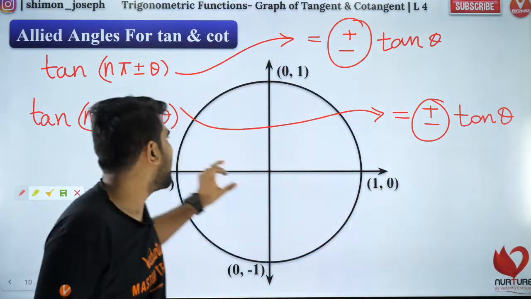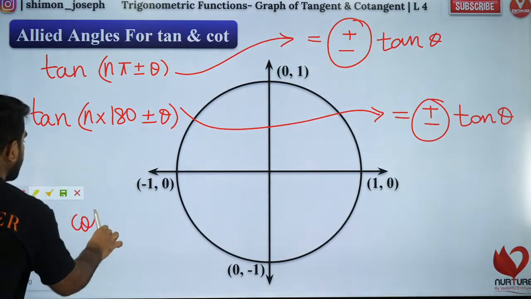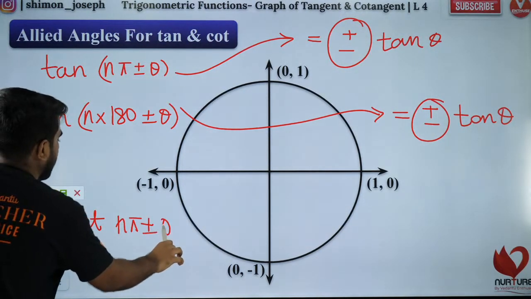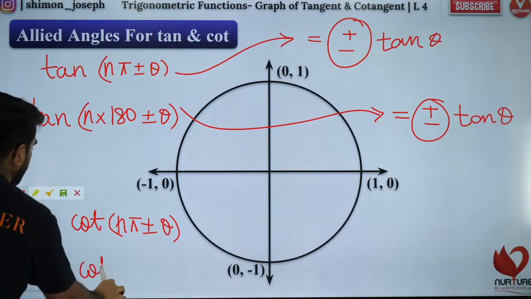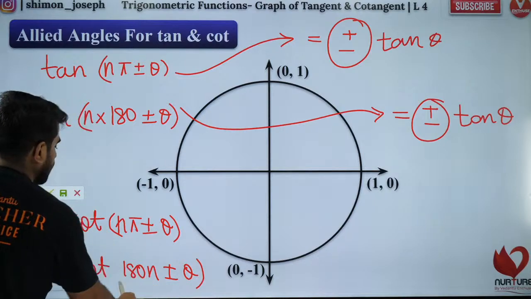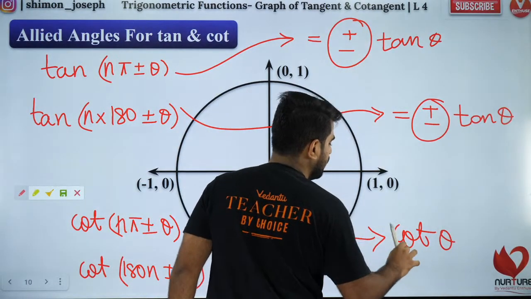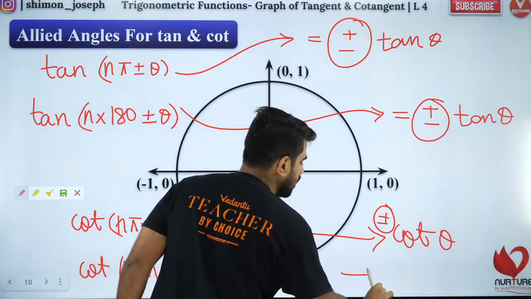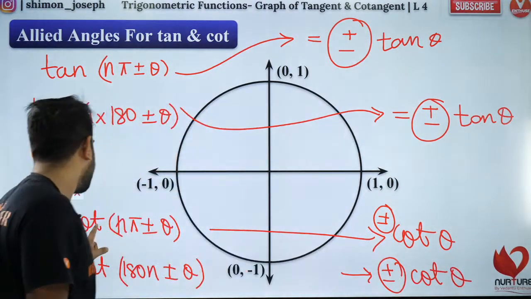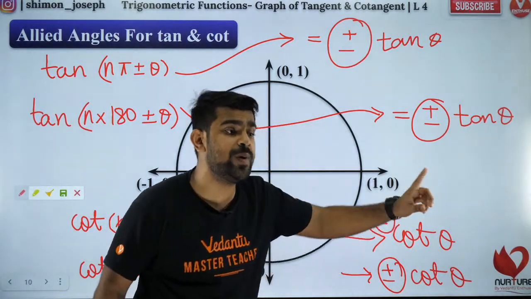So tan will remain tan. Similarly for cot also, you'll have cot of n into pi plus or minus theta, or cot of 180 into n plus or minus theta. So both of these values will be cot of theta with a plus or minus sign. This will also be plus or minus cot of theta. So you see, whenever you have n pi plus or minus theta, the trigonometric ratio will always remain the same.